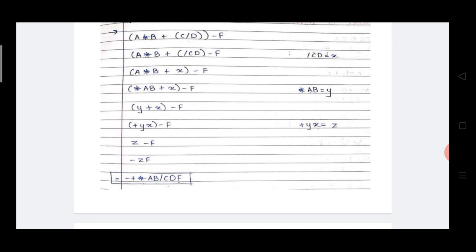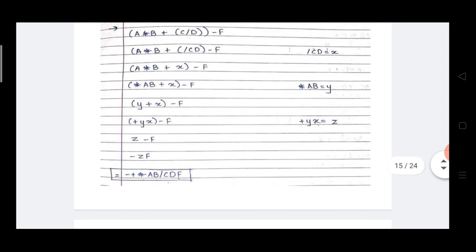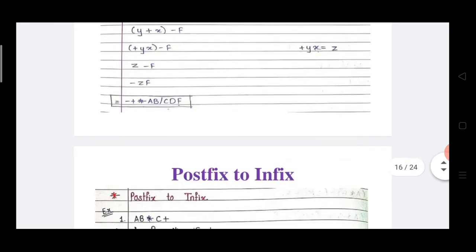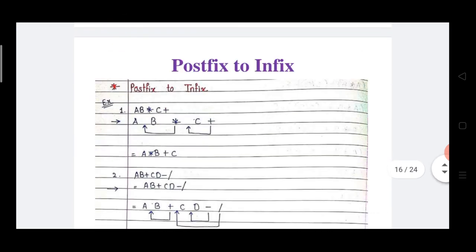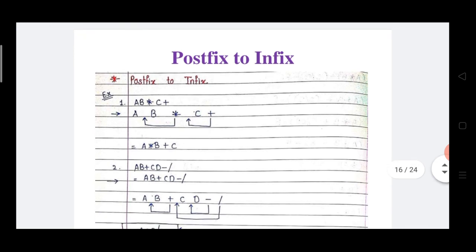Okay. Now how to write? Instead of Z, minus plus YX, and instead of F, going to write A, B divided by C, D and F. This is the final output.